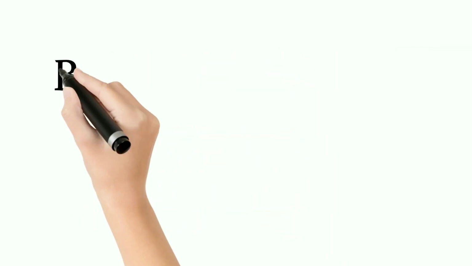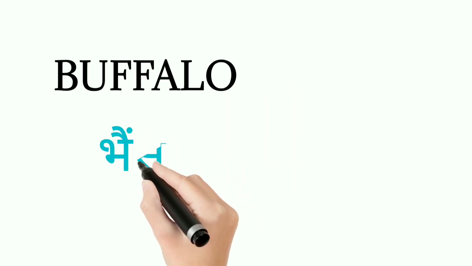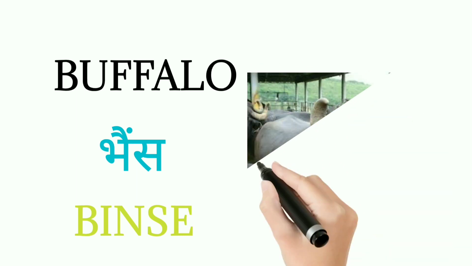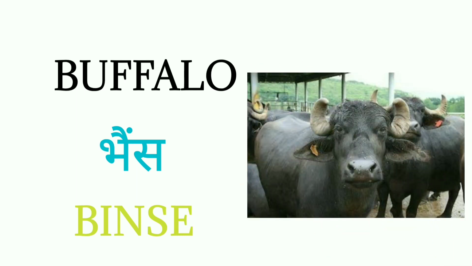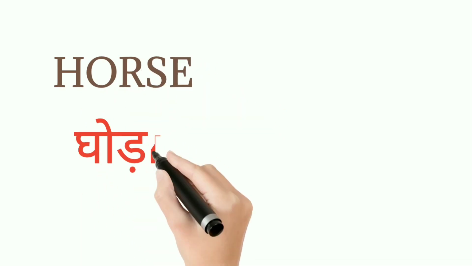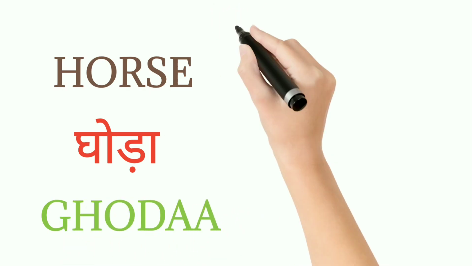And next one is buffalo. For buffalo, it is bhains in Hindi. Okay. For buffalo, it is bhains in Hindi. Okay, children. Next one is horse. For horse, it is ghoda in Hindi. Okay, children.